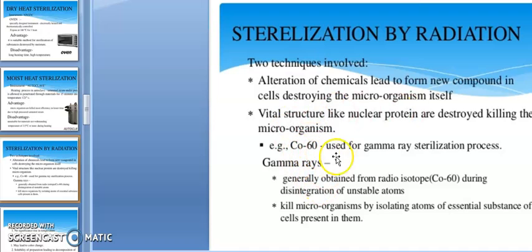For example, cobalt-60 is used for the gamma ray sterilization process. Gamma rays are generally obtained from the radioisotope cobalt-60 during disintegration of the unstable atoms. They kill microorganisms by isolating atoms of essential substances of the cells present in them.